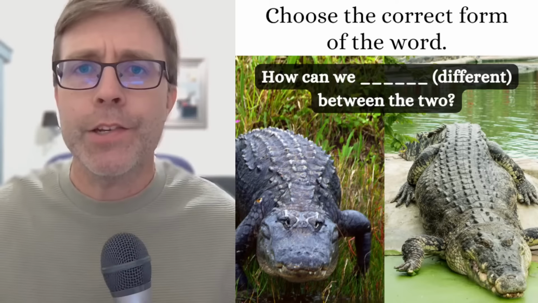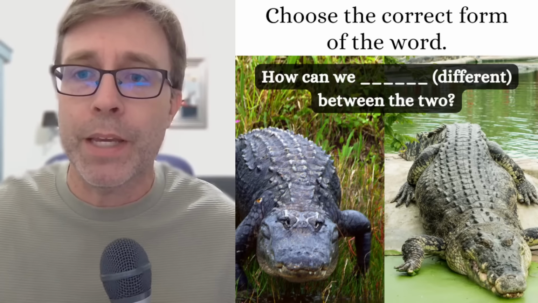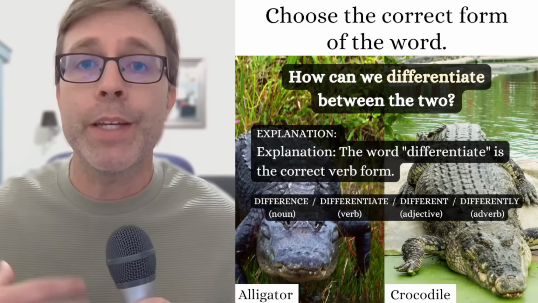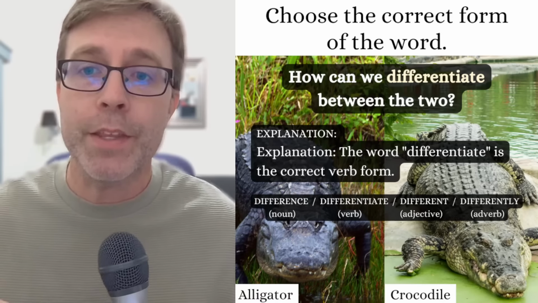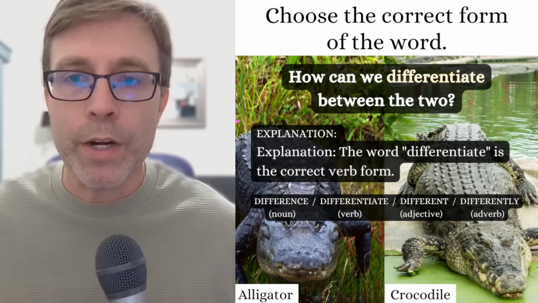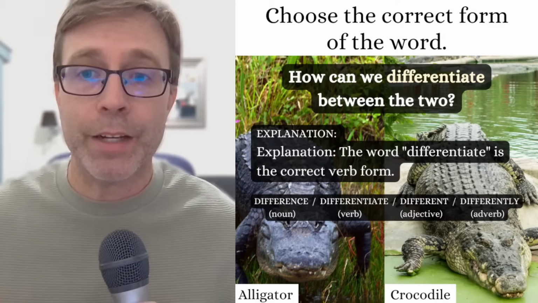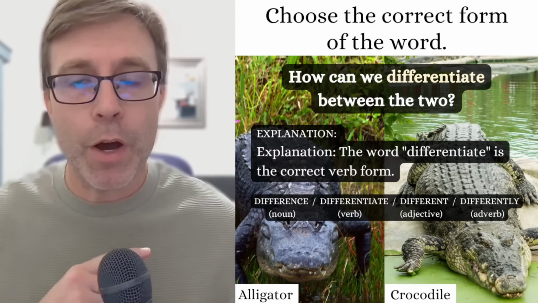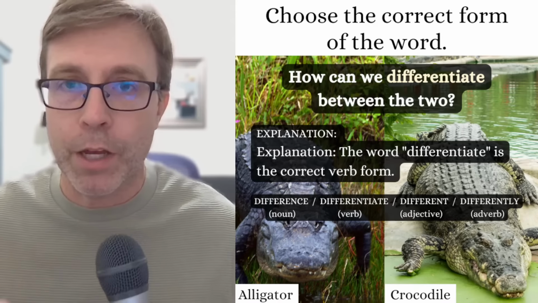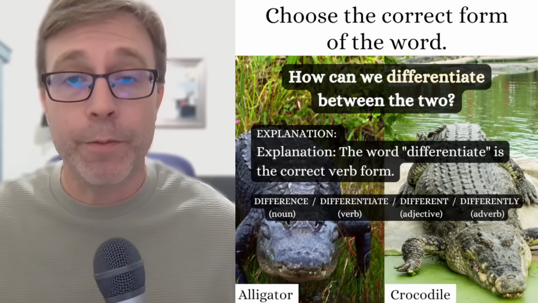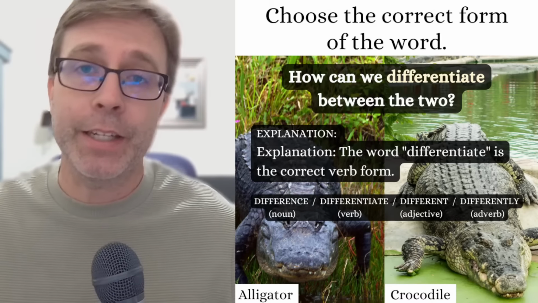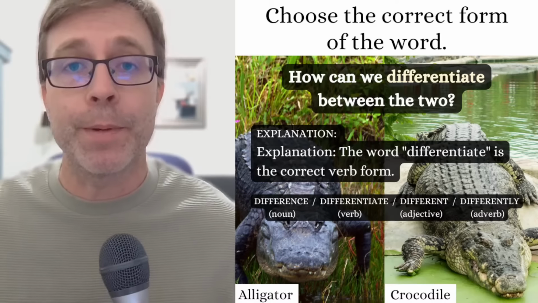And if we want to change this to a verb, then the answer would be differentiate. How can we differentiate between the two? So the word differentiate, this is the correct verb form. And I've given you other parts of the word family down below. The noun, difference. The verb, differentiate, the adjective, different, and the adverb, differently.